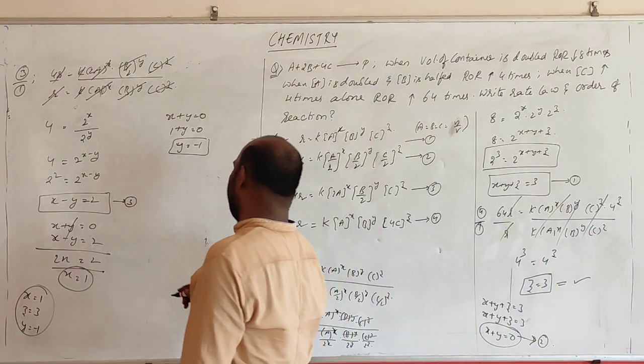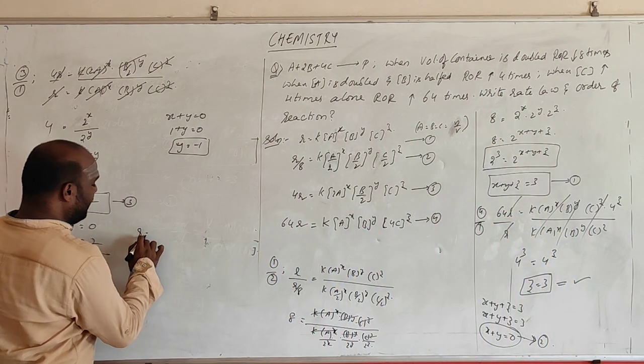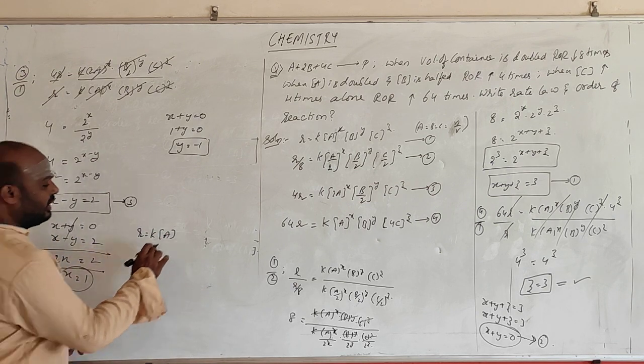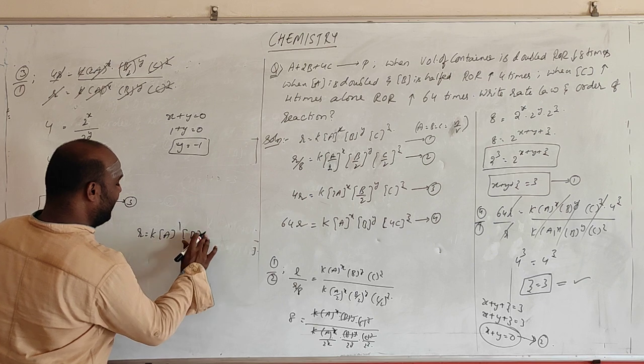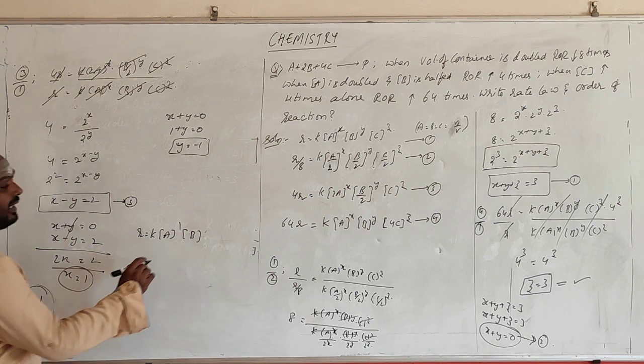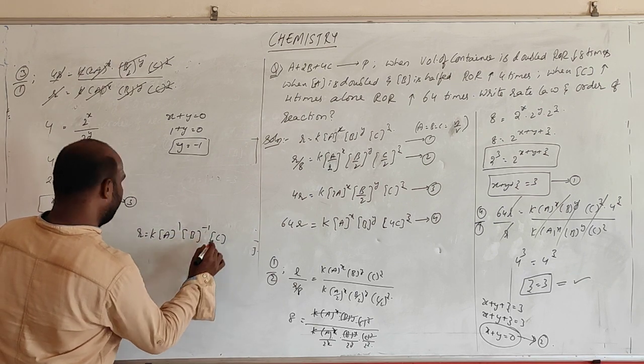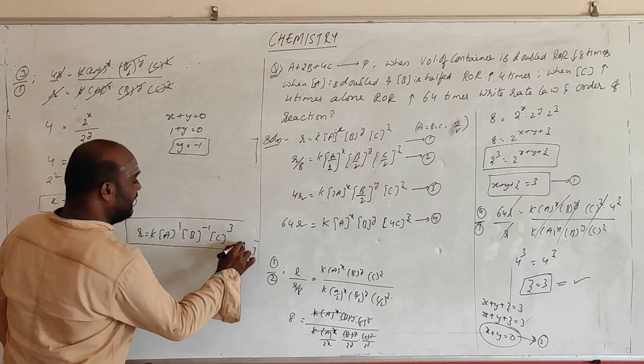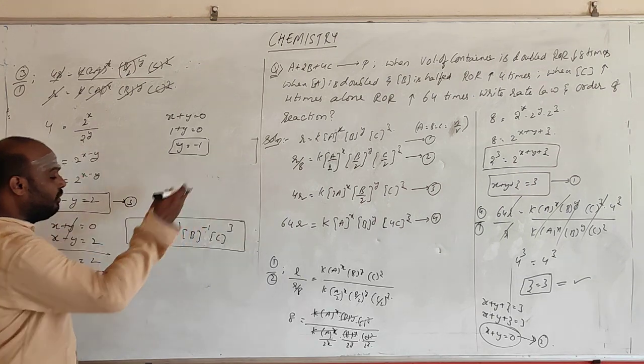So if I want the rate equation, what will it become? Rate is equal to k into A power x. What is the x value? X value is 1. B power y. What is the y value? Y value is minus 1. And C power z. Z value is how much? It is 3. So this is the rate equation for the given question.